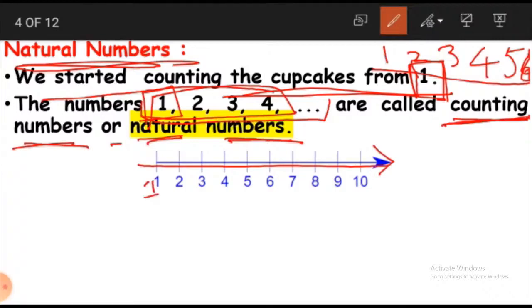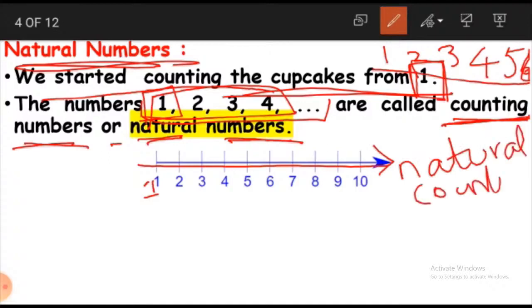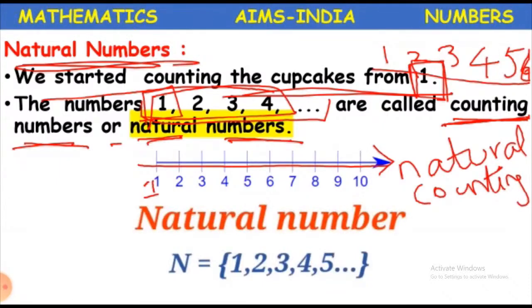These numbers are again called natural numbers or counting numbers. Hope this is clear. The numbers from 1, that is the numbers which we use for counting, are called counting numbers or natural numbers.